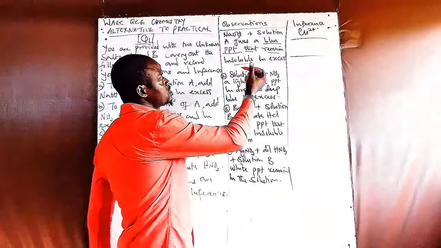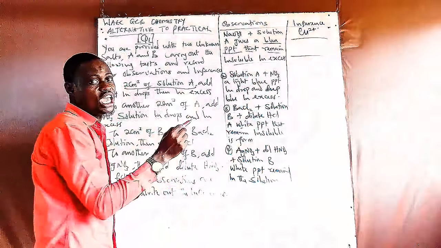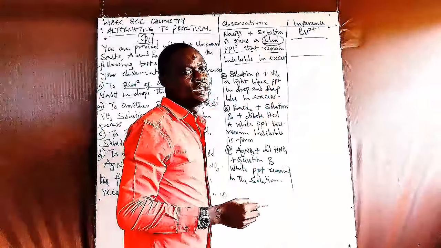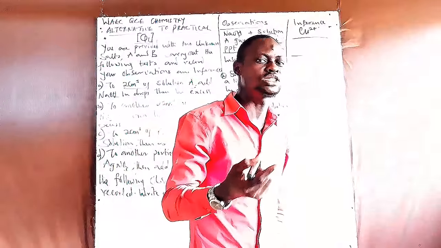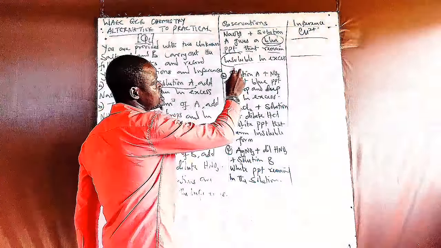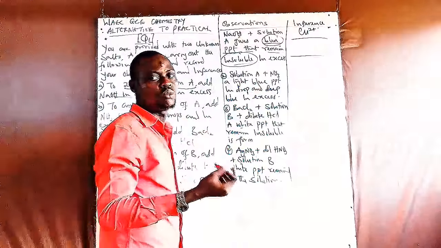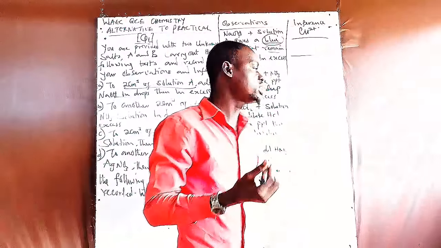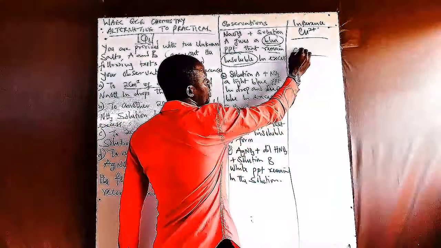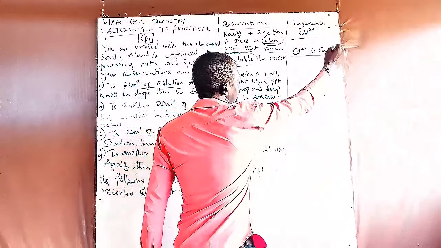Now when they add 2 cm³ of solution A in drops, it gave rise to a blue precipitate. Now they add excess of 2 cm³ of solution A. They notice that it is insoluble. That means the blue precipitate is insoluble. That means there is more of the blue precipitate when they add it in excess. So we can easily say that copper 2 ion is confirmed from this place here.